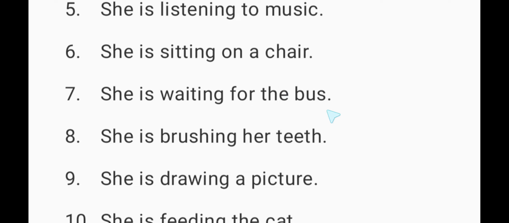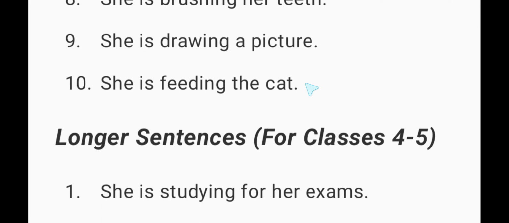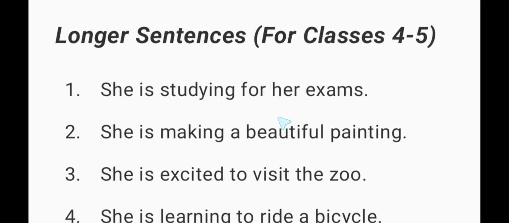She is waiting for the bus. She is brushing her teeth. She is drawing a picture. She is feeding the cat. She is studying for her exams. She is making a beautiful painting.